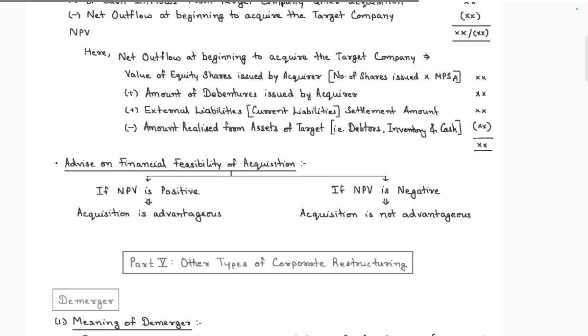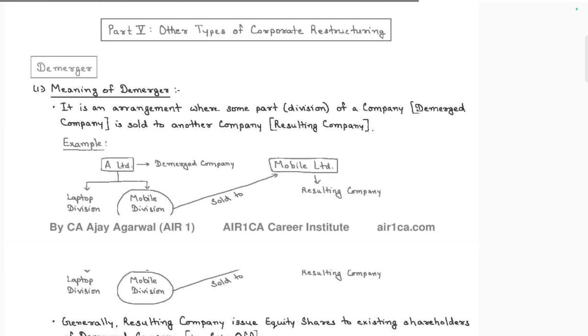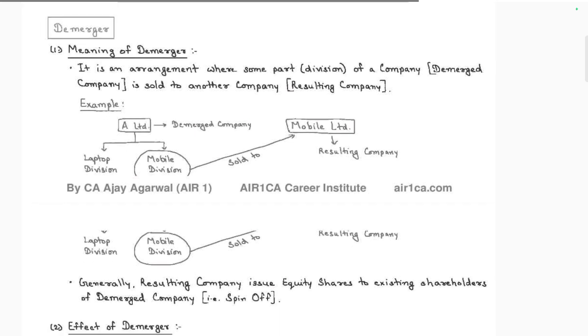Types of corporate restructuring: demerger. Meaning of demerger: it is an arrangement where some part of the company is sold to another company. For example, laptop division, mobile division sold to B Limited.